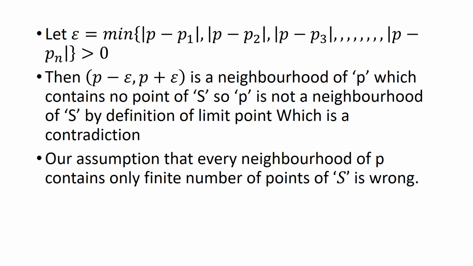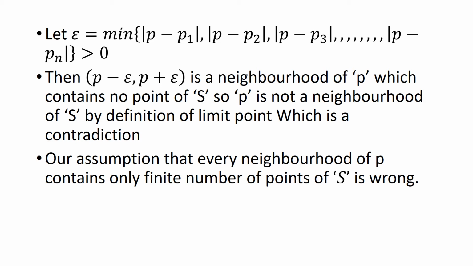Then P minus epsilon, comma, P plus epsilon is a neighborhood of P which contains no point of S. So, by the above statement, this interval P minus epsilon, P plus epsilon is a neighborhood of P and it contains no point of S. So, P is not a limit point of S. But by the definition of the limit point, every neighborhood of P has infinitely many points in the set S. So, this becomes a contradiction.